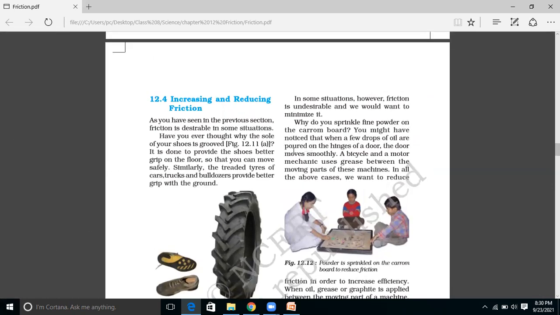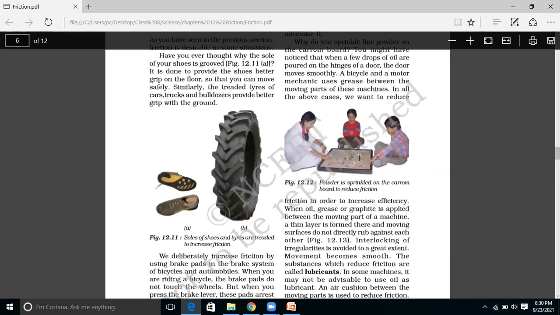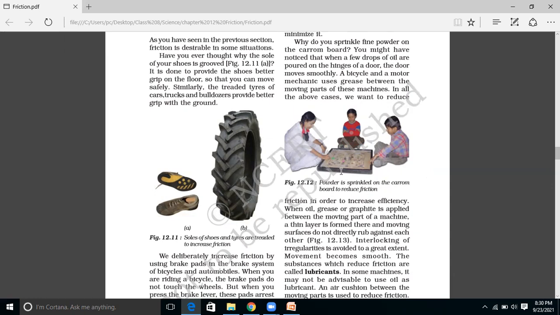Now we need not always increase friction, but in some cases we also reduce friction. Like in the case of the carom board, we sprinkle powder on it. What happens when we sprinkle powder? We are reducing the amount of friction. We can also use oil, as in the case of the sewing machine.